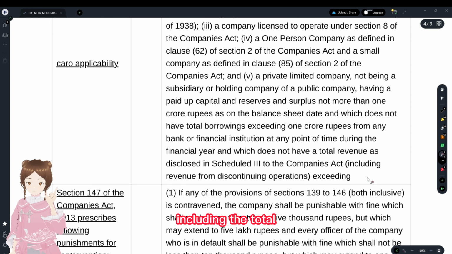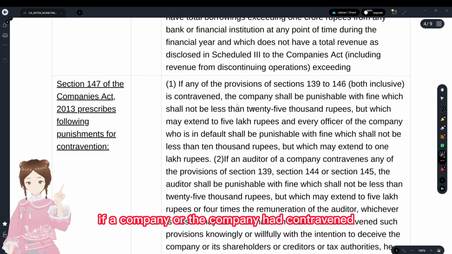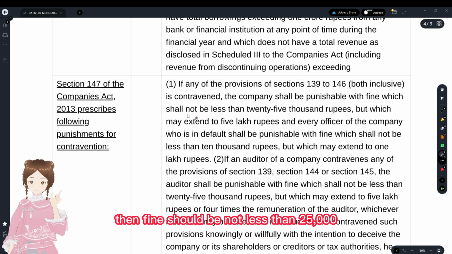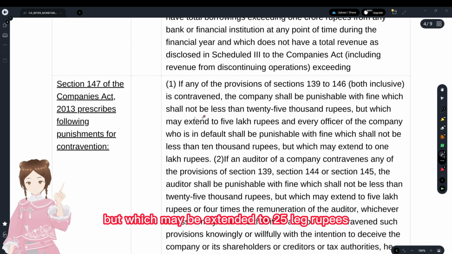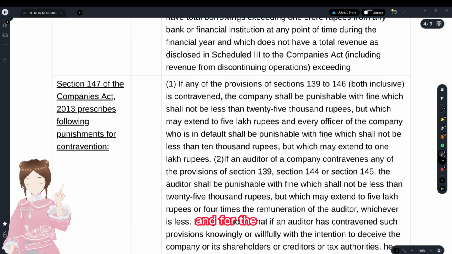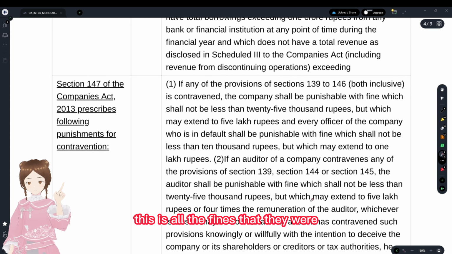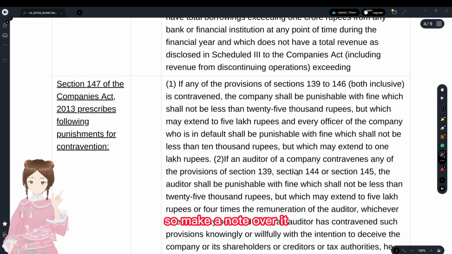You see, section 147 is with regards to punishments for the contravention of sections 139 to 146. If the company has contravened, then the fine should be not less than 25,000, but which may be extended to 25 lakh rupees if they have contravened these provisions. And every officer in default shall be punishable with a fine which shall not be less than 10,000 rupees, which may be extended to 1 lakh rupees. Till now, we have seen all the penalties. Now, under section 147, these are all the fines that they were putting on. So, make a note of it.